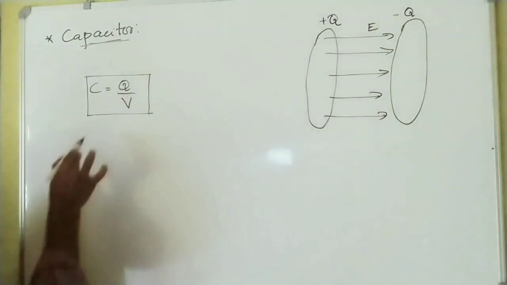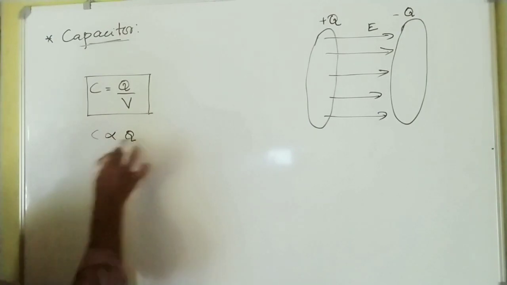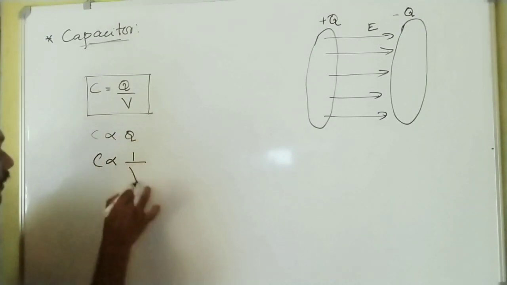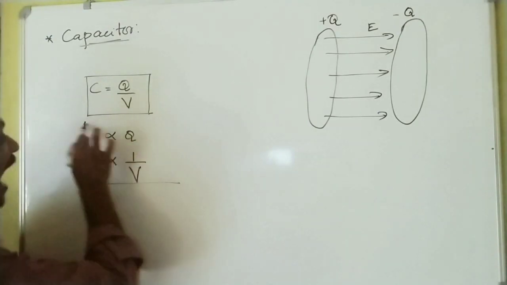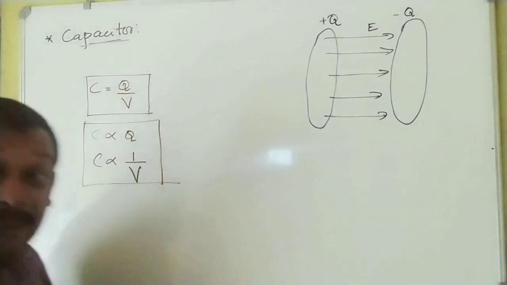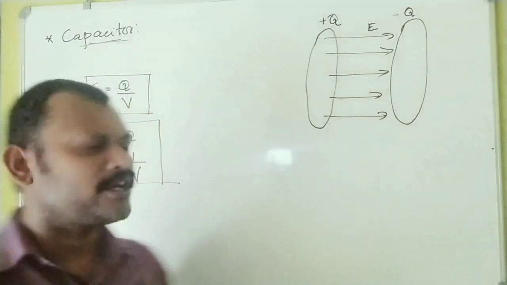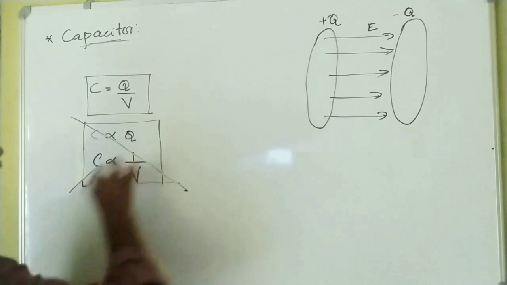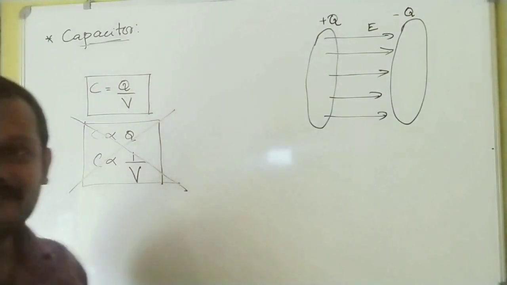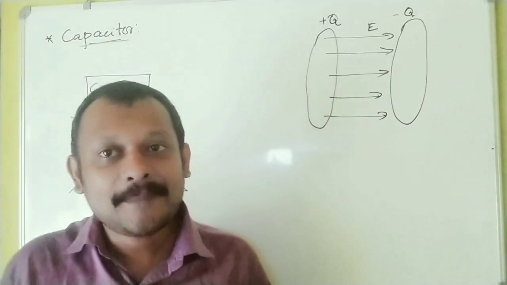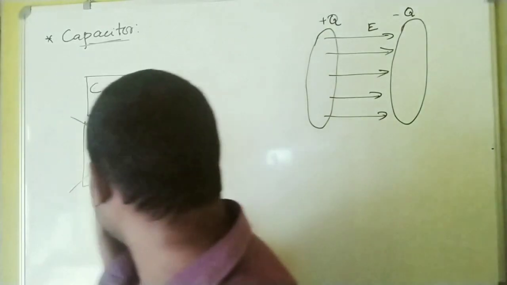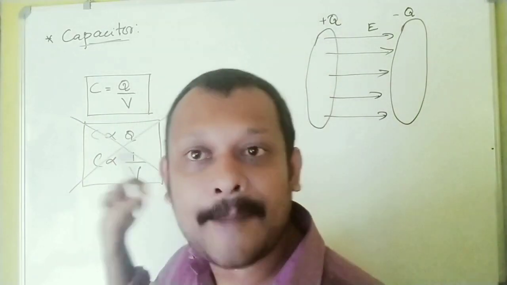Obviously, you tend to say C is directly proportional to Q and C is inversely proportional to V. Let me tell you, this is an absolute blunder, it is absolutely wrong. How? I will explain later. Don't study this.